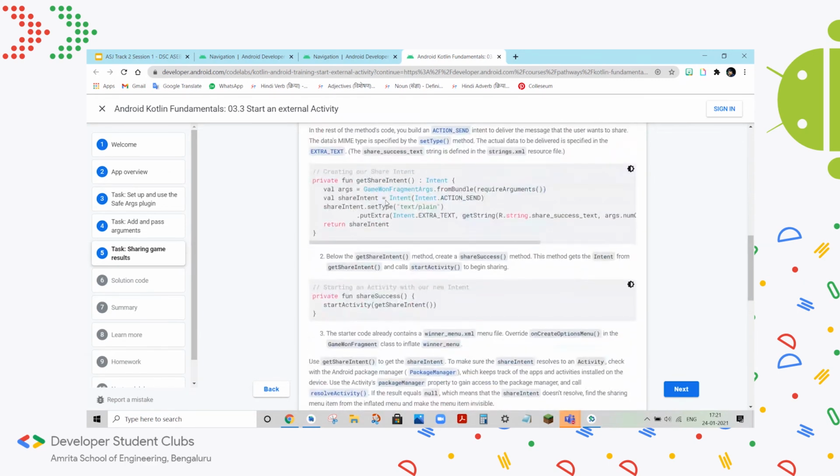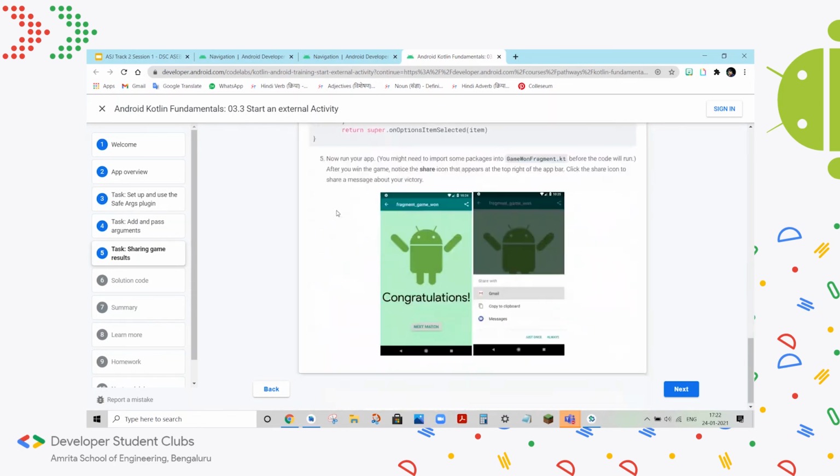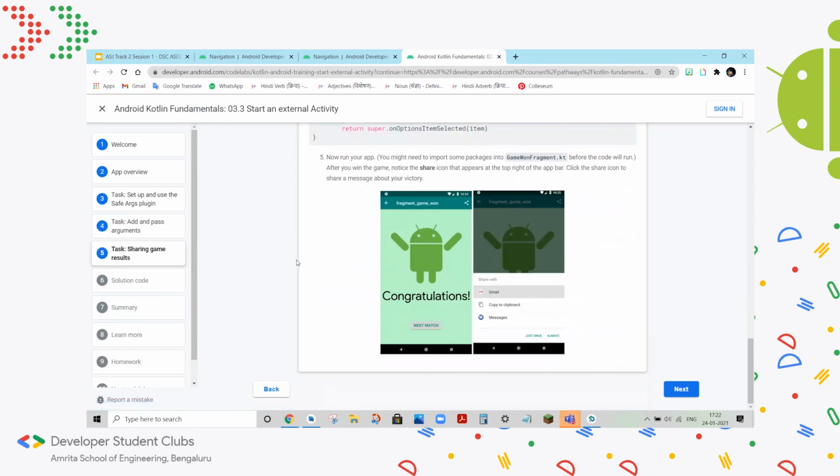So like I said, you first build the intent with an intent object, and then you can put in data and you can start it. So start activity with this particular intent. You can see from the name itself, it's start activity, which means it starts another activity as opposed to swapping in fragments. Again, this I won't do now because I want all of you to go through it and actually understand the code and touch upon it yourself.